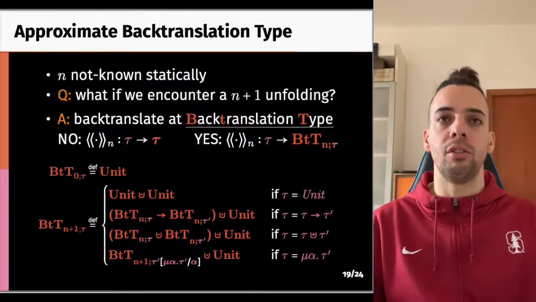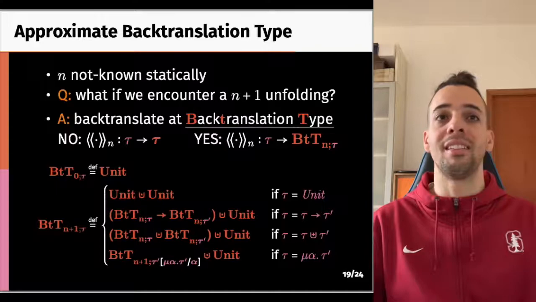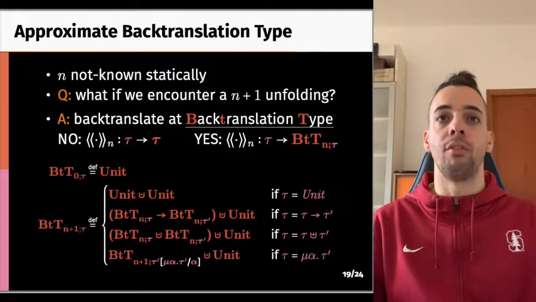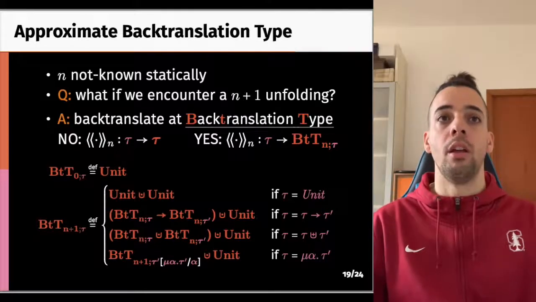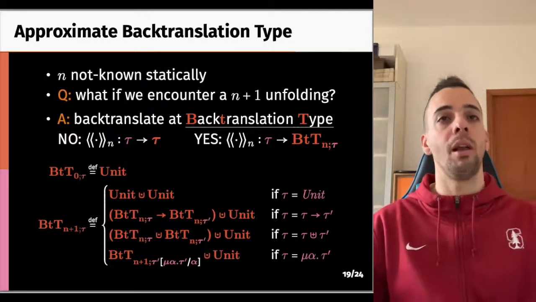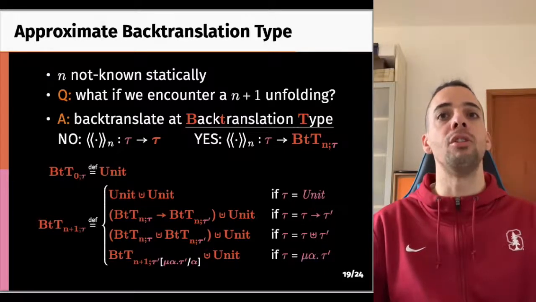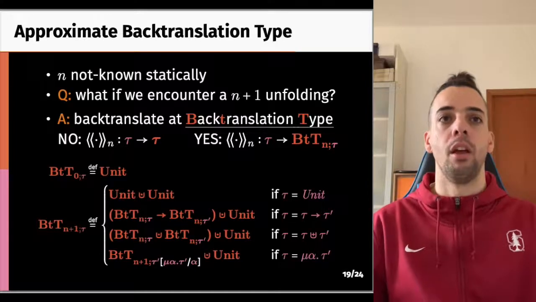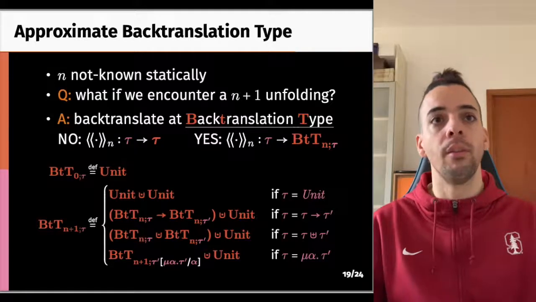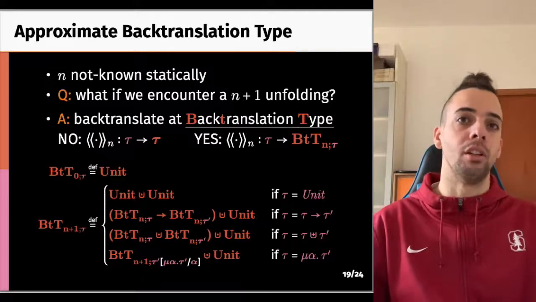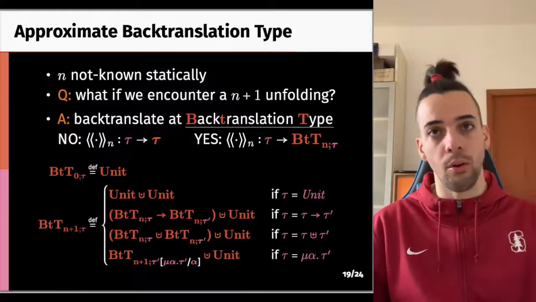Formally, the backtranslation type is defined inductively on the index n, and as we can see in the inductive case for n+1, we have a number of subcases based on equi-tau. Notice that all of the subcases present the same shape. They are a top-level sum of a type and unit, and this type maintains the information of the original equi-type. For example, the backtranslation of equi-unit is iso-unit or unit, and the backtranslation of an equi-arrow is the sum of the backtranslation of the arrow subtypes or unit.